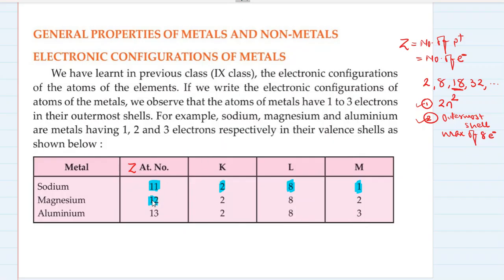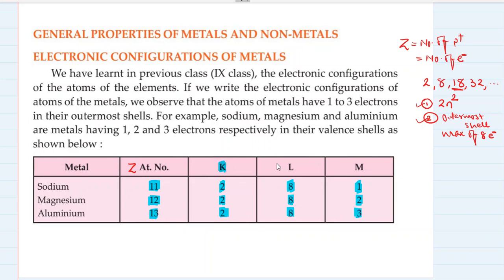Magnesium's atomic number is 12, so the electronic configuration of magnesium is 2, 8, 2: 2 electrons in the first shell, 8 in the second shell, and the remaining 2 in the last shell. Aluminium has atomic number 13, and its electronic configuration is 2, 8, 3.